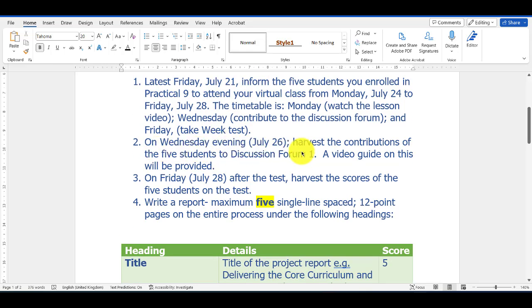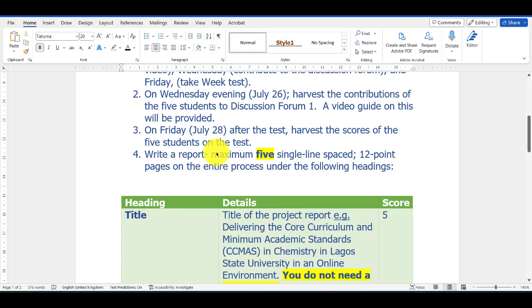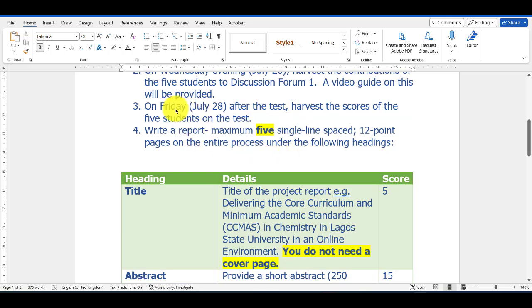On Wednesday the 26th, you harvest the contributions, immediately after the discussion forum. I promised you a video guide on this, and this, my dear Module 7 participants, is the video guide. I also promised a guide for Friday after the test, to harvest the results of the 5 students on the test. This is the guide that will let you do that.